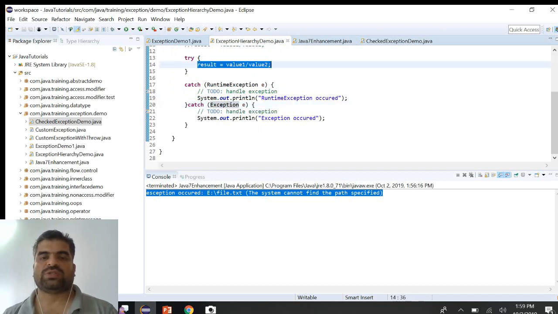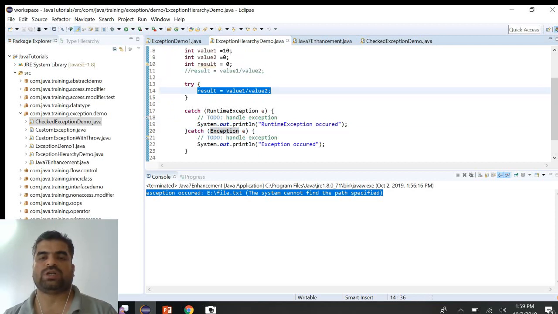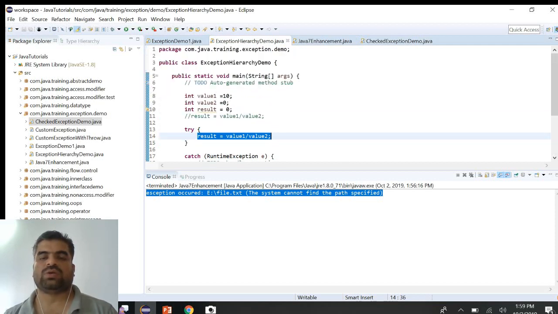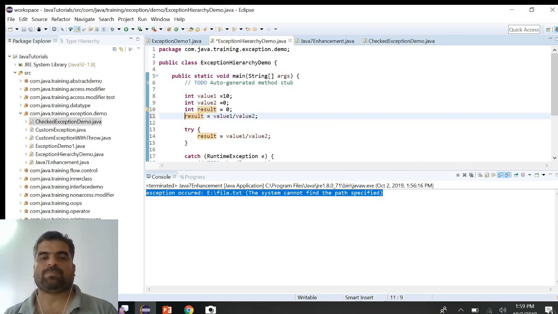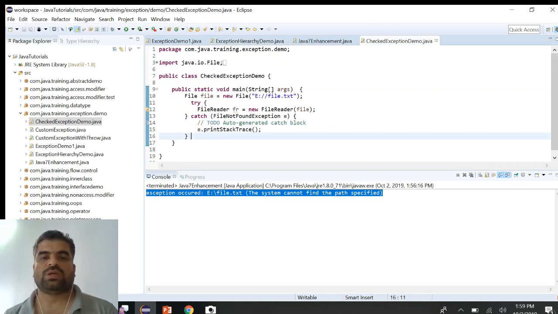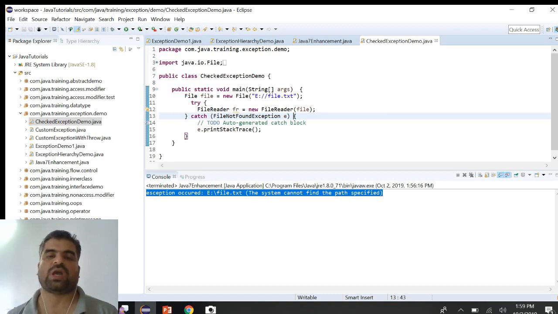In the previous example, result is equal to value 1 by value 2, which caused the arithmetic exception, correct? There the compiler is not complaining because that is not a checked exception. But here, the file not found exception is a checked exception. So a checked exception we have to handle either through try catch or by using the throws keyword.